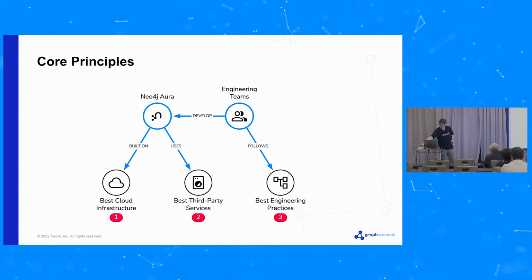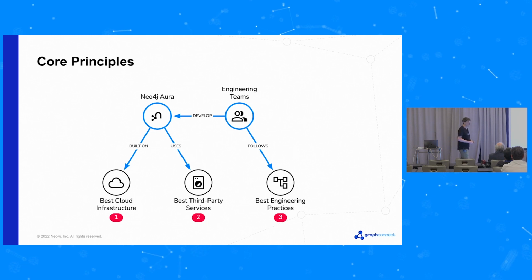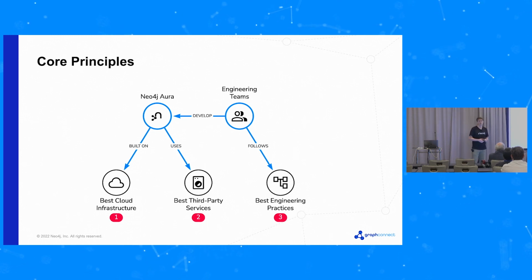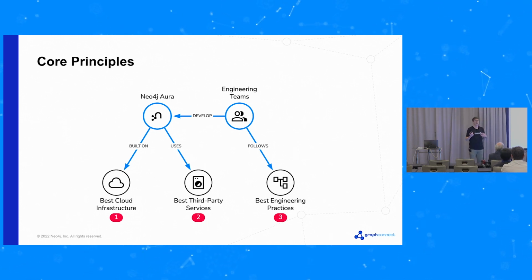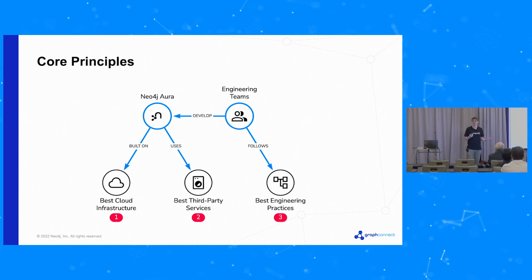The way that we chose to address all these challenges, I've had it as three core principles. So first of all, it's about using the best cloud infrastructure. So we want to run in the best way that we can in the cloud, and use the best capabilities of the cloud that are available.